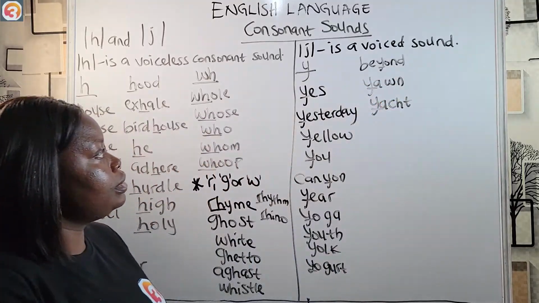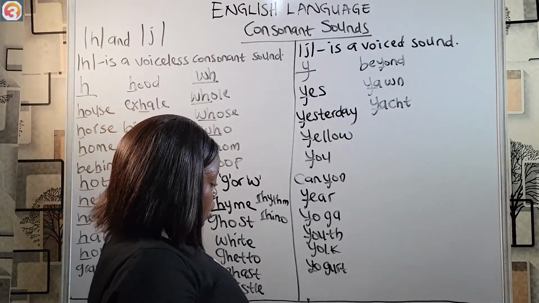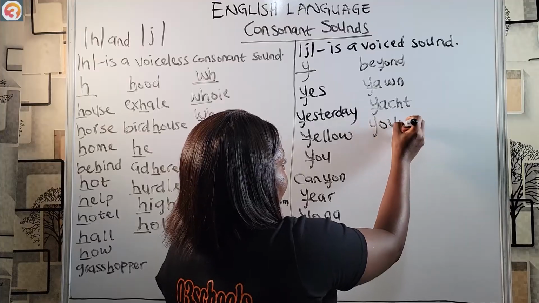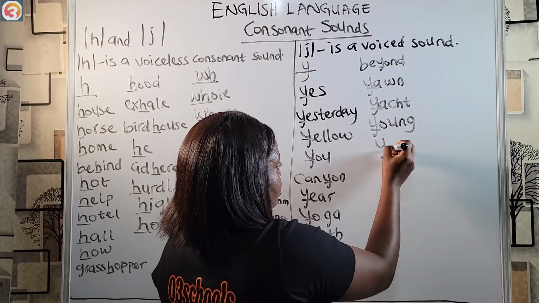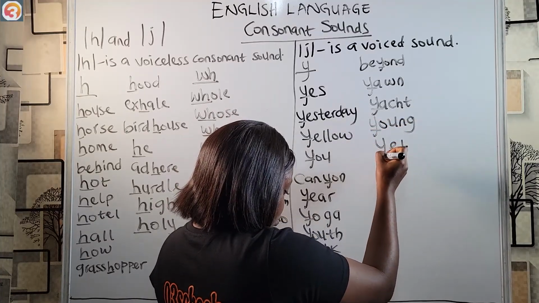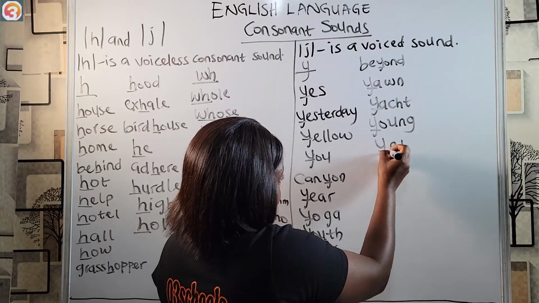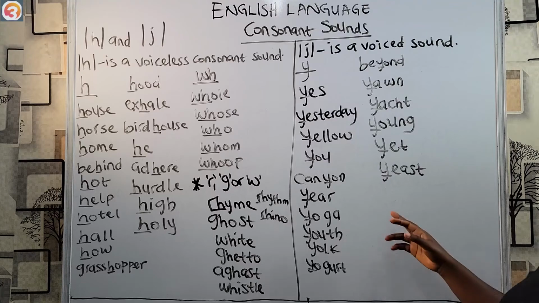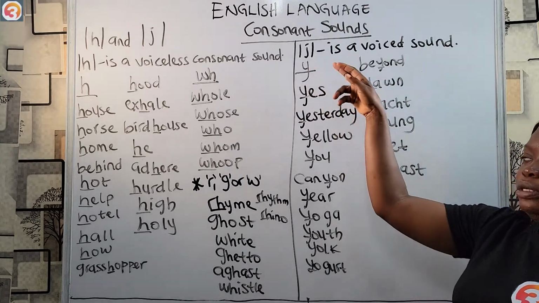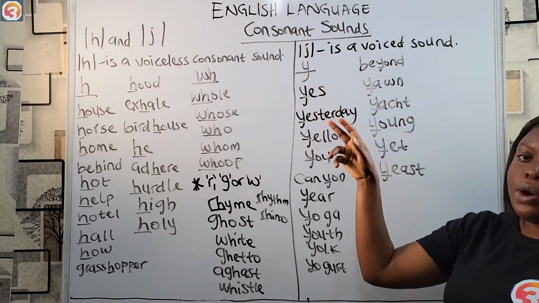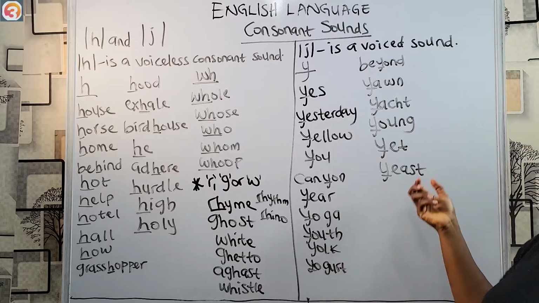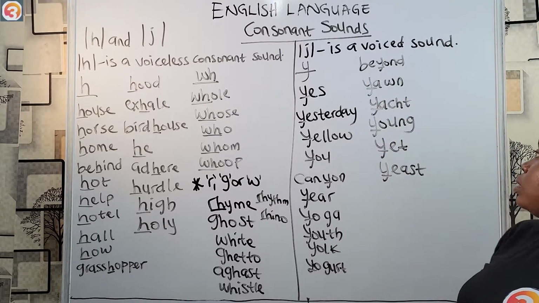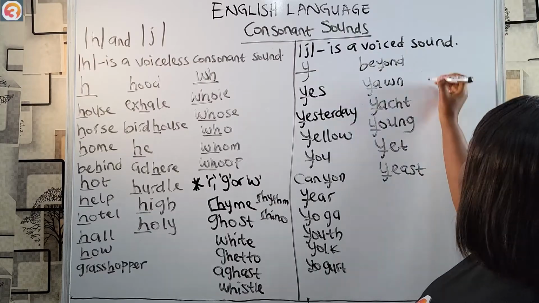These words contain the y sound. We have other examples like yang, yet, words like yeast. So apart from finding this consonant sound in words containing letter Y, where Y is acting as a consonant, we can also find this sound in words containing the long U sound.